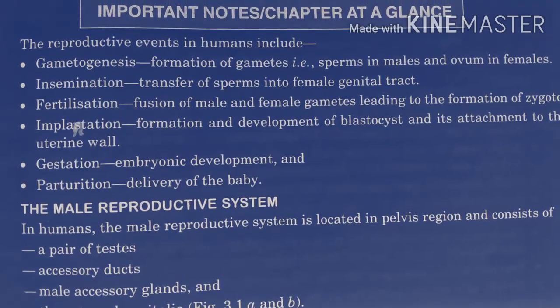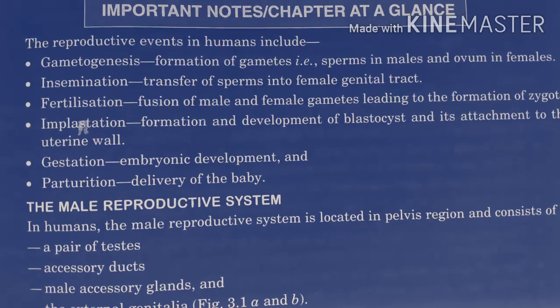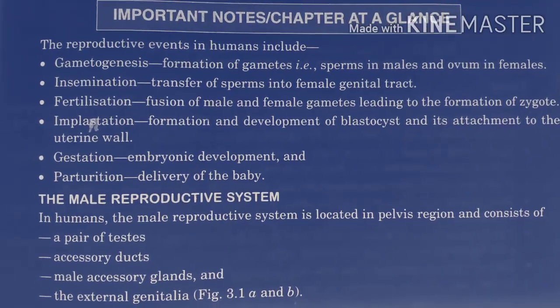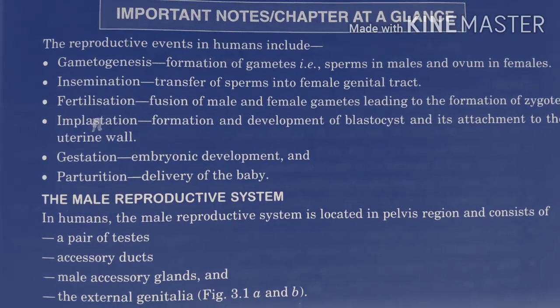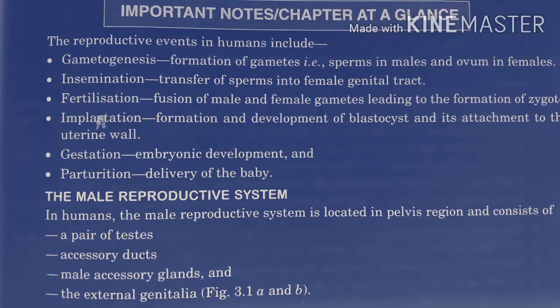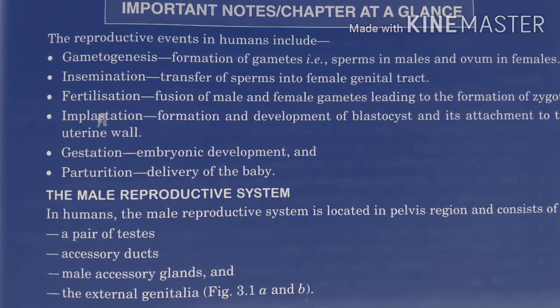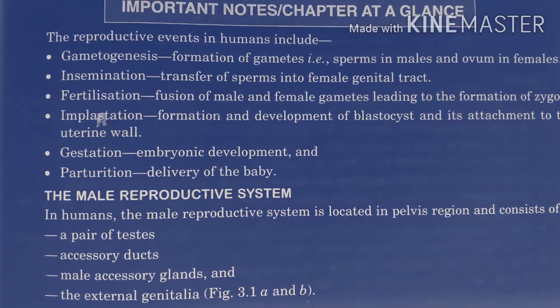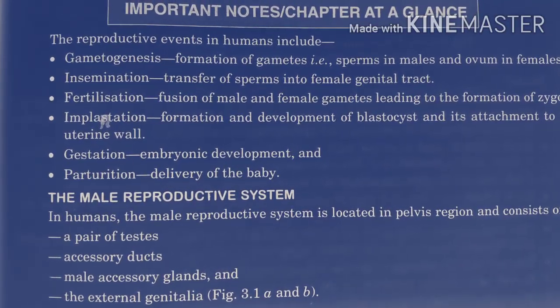So gametogenesis is the formation of the gamete. Now the next event is insemination. Insemination means transfer of sperm into the female genital tract. It means sperm enter the female genital tract. That process is known as insemination.